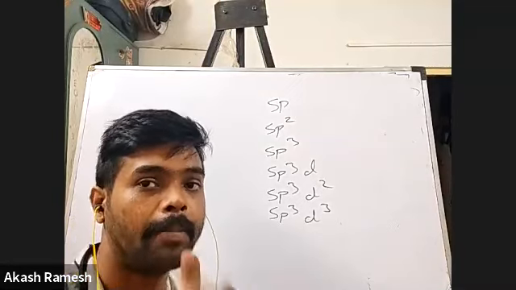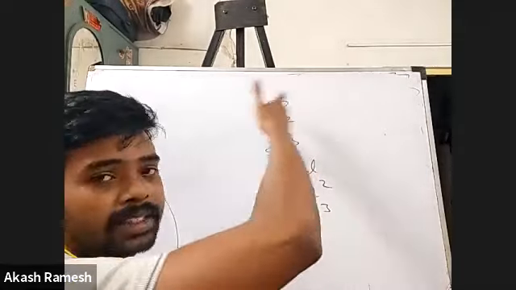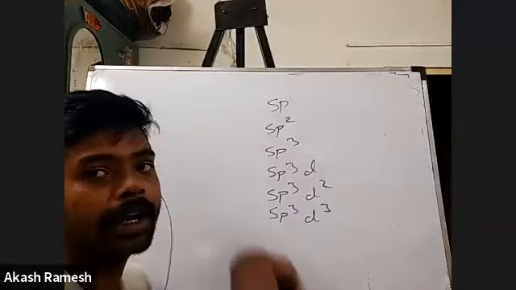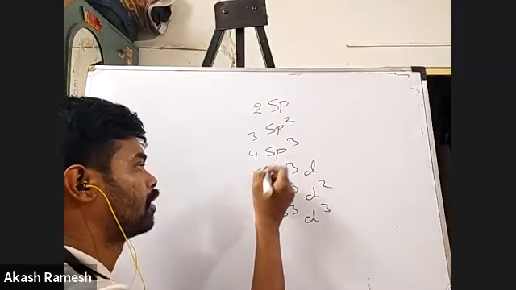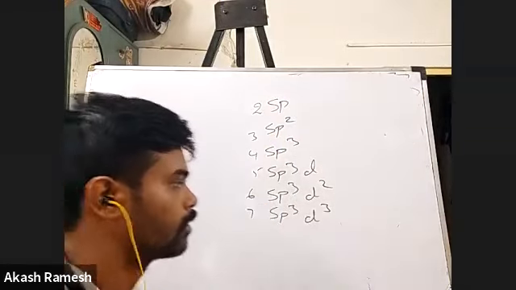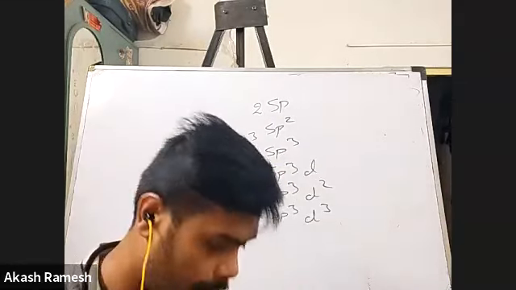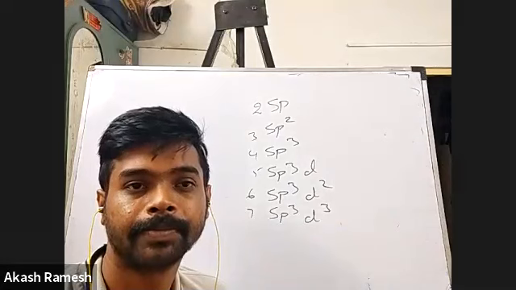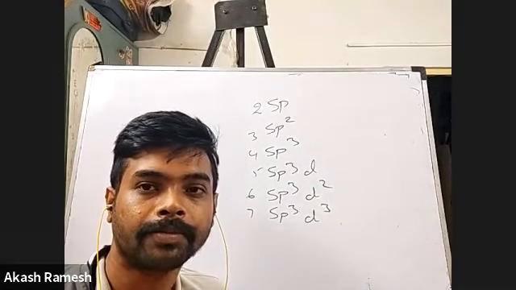So obviously the numbers of these hybridized orbitals, I will be able to tell from this itself. So I have one s and one p combining. So there'll be two numbers of this, three numbers of this, four numbers of this, 5, 6, and 7 numbers of sp3d3 hybrid orbitals. Okay, good. Okay, next. What other things?